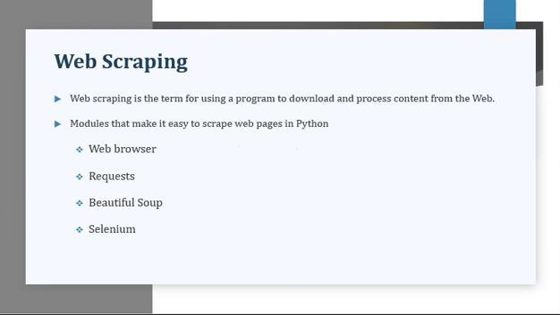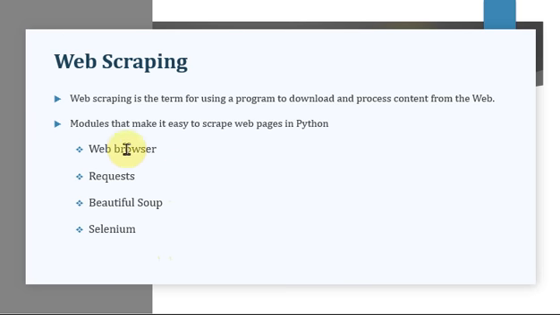Web scraping, in simple terms, is using a program to download the contents from the web and later processing it. Web scraping is nothing but downloading from the web and processing that content. Under this we have four different modules, so this particular chapter is all about these four modules.